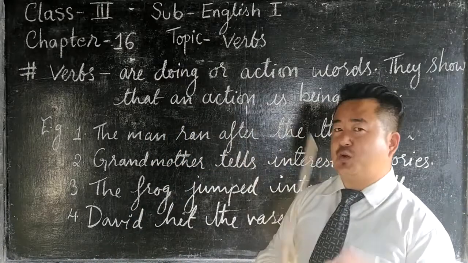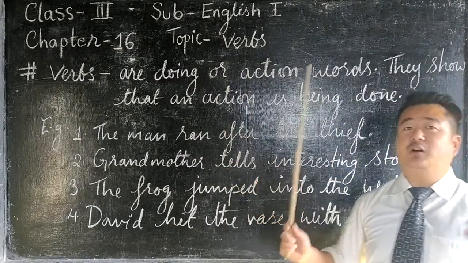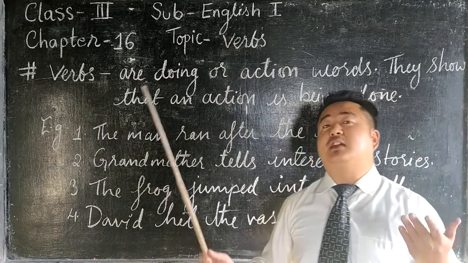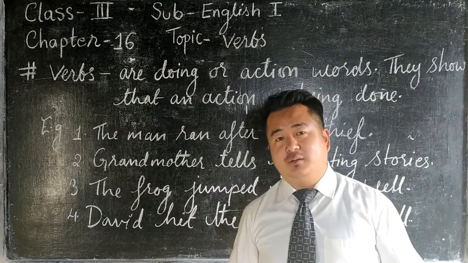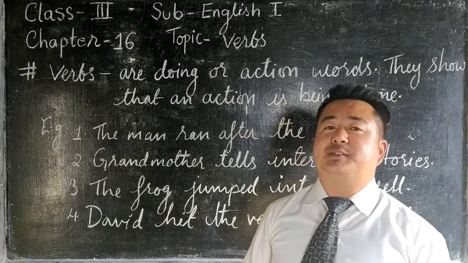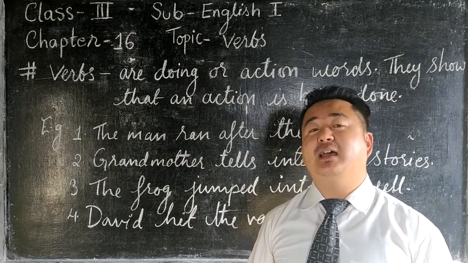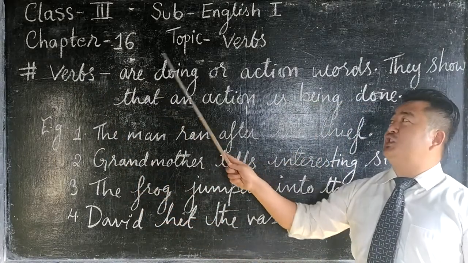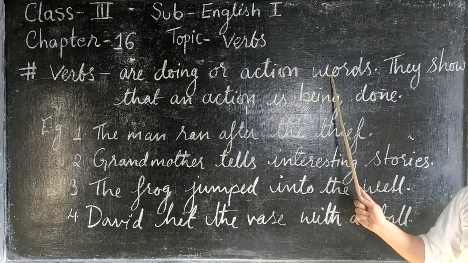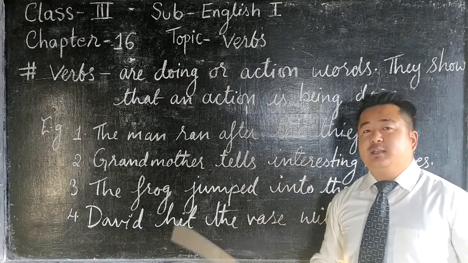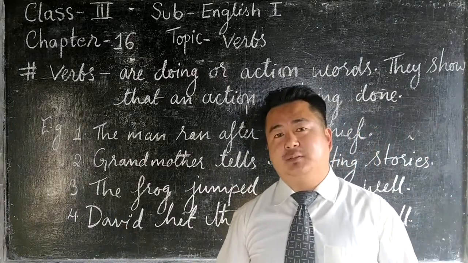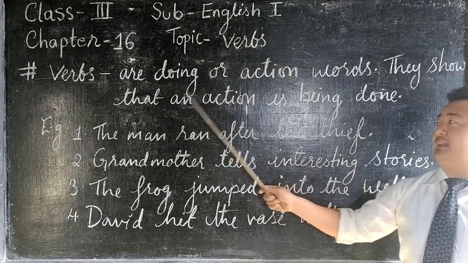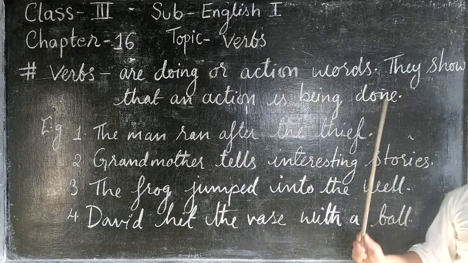Today's topic is verb, or you can say verbs. Verbs are the words that show action, or we can say verbs are the doing words or the action words. On the board you can see, verbs are doing or action words. It shows an action that is done by somebody. Here they show that an action is being done.